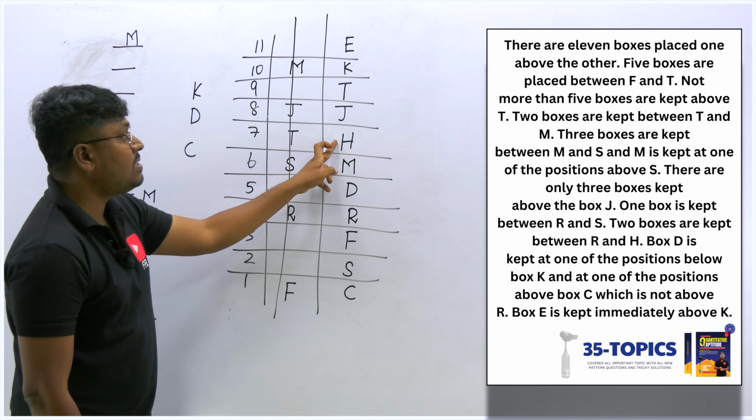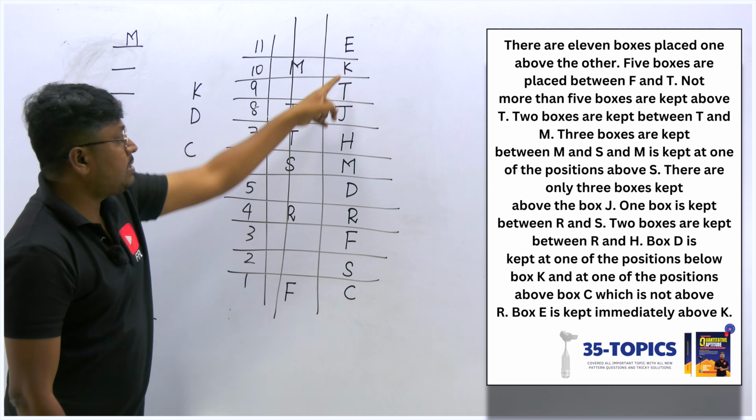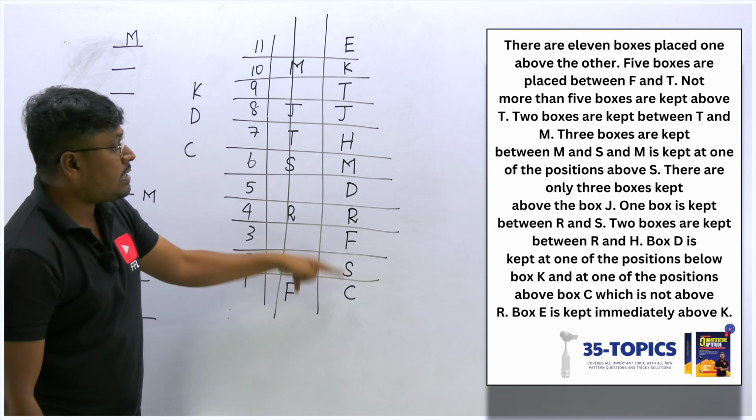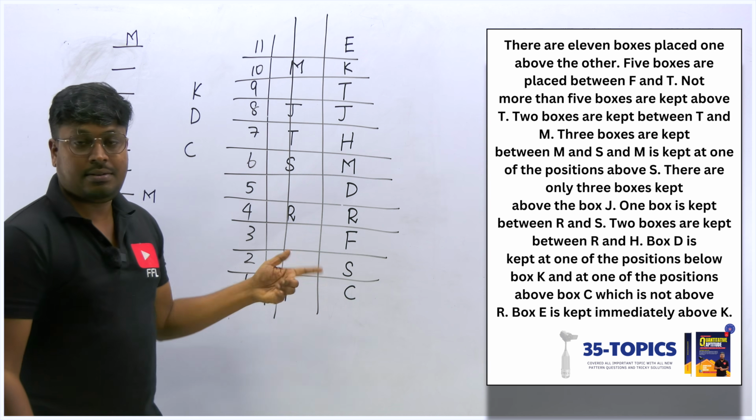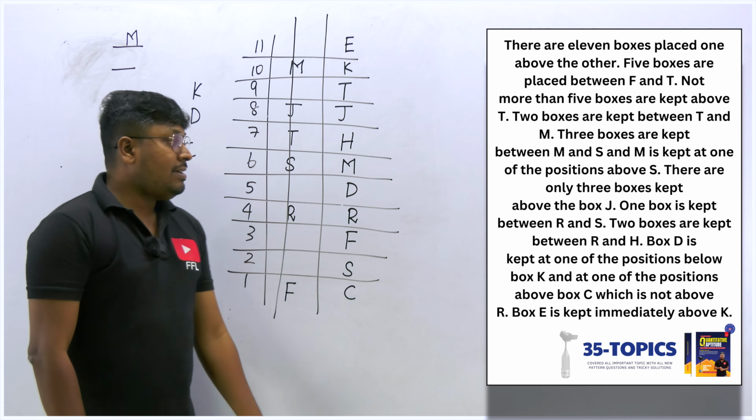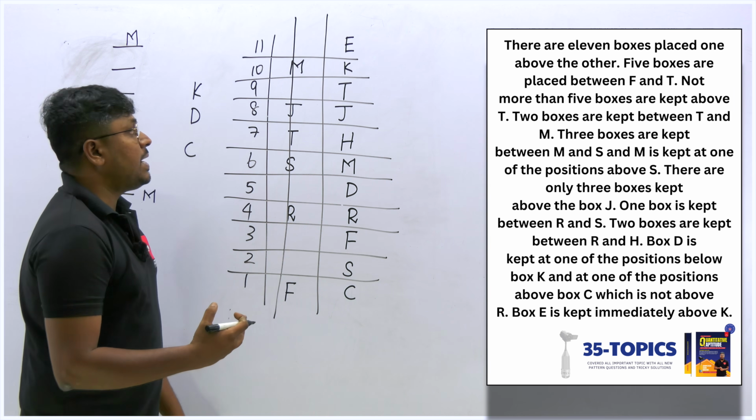Only chance is H should be placed here. And D is below K, and D is above C, and C should not be above R. So below R. Right? That's it. So finally we got the answer for this arrangement.